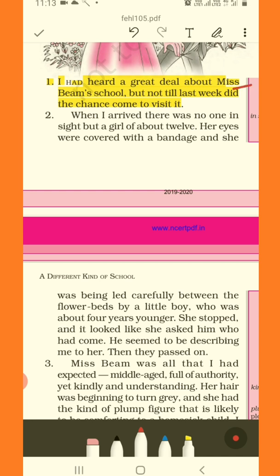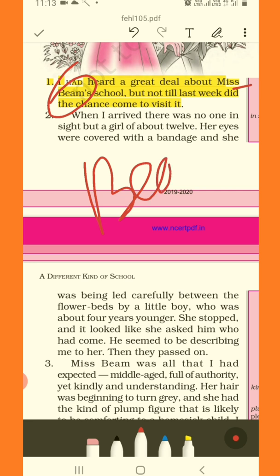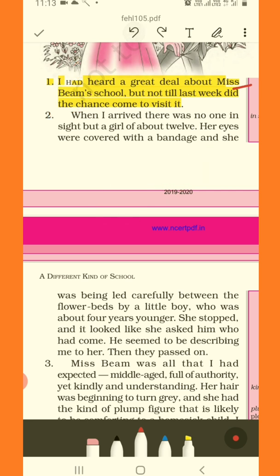Miss Beam is of course the name of the person, right? So the writer had already heard a lot about the school, but he could not visit it until the last week. Okay. He says when I arrived, there was no one in sight but a girl of about 12.